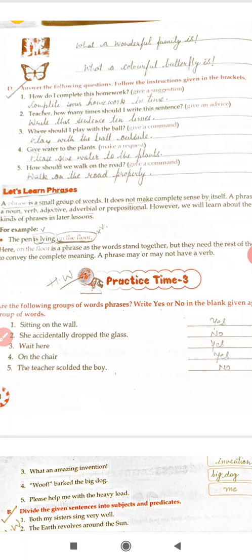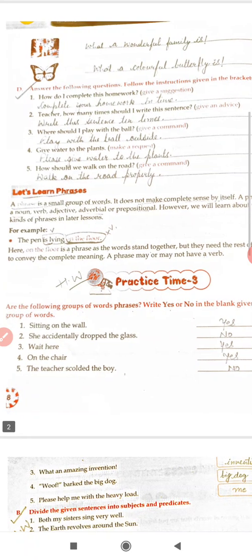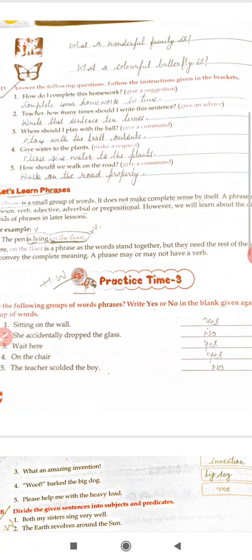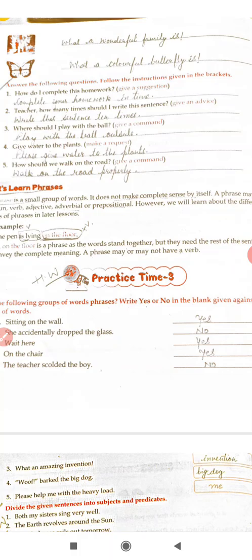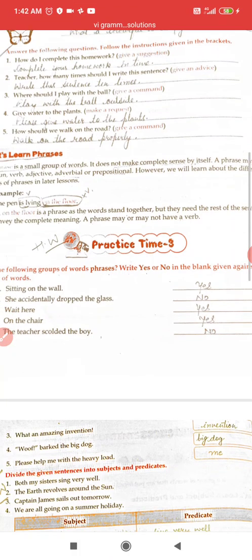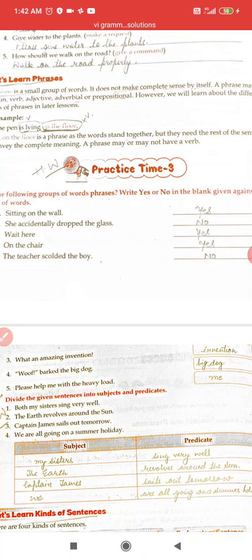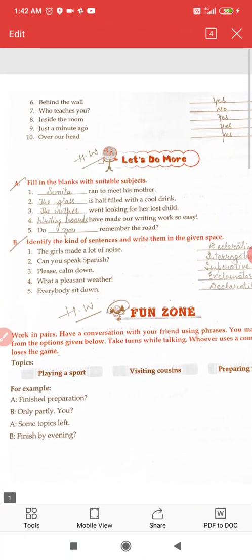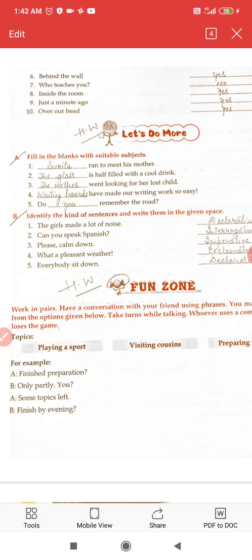Now, practice time 3. In these, you have to identify what are the phrases, and you have to write yes if it is a phrase, and if it is not, it's a complete sentence, and then you have to write no. Right? All this. Let's do more.